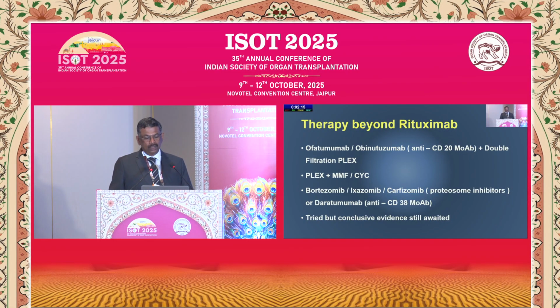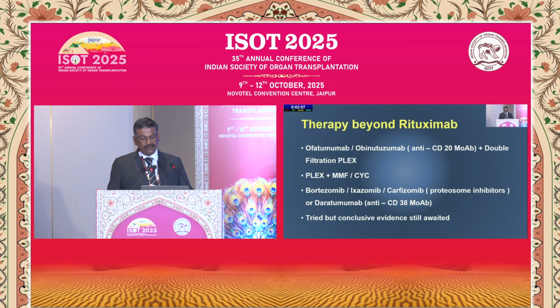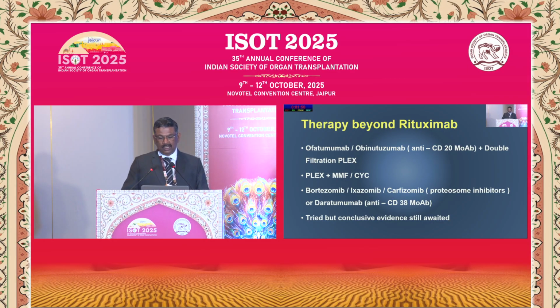Now, is there anything beyond rituximab? Because many times we see rituximab antibodies, we see the patient is not responding to even rituximab and cyclophosphamide. So newer drugs have been tried: anti-CD20 monoclonal antibody with double filtration plasmapheresis with MMF or cyclophosphamide, then proteasome inhibitors or anti-CD38 monoclonal antibody. Trials were there, but conclusive evidence is still awaited.